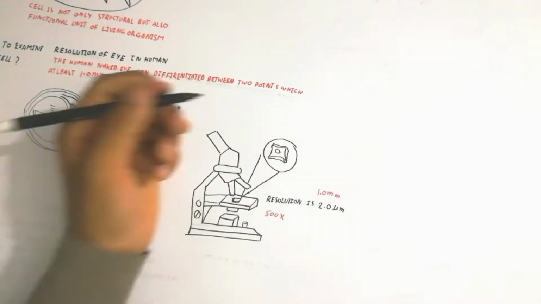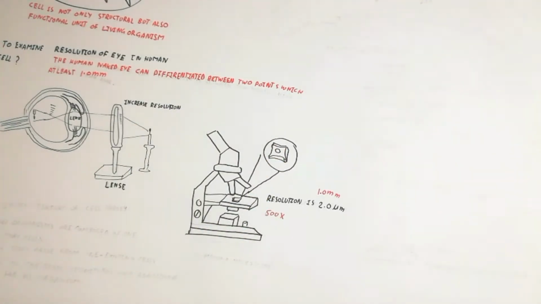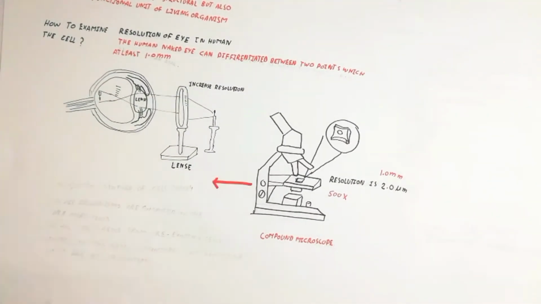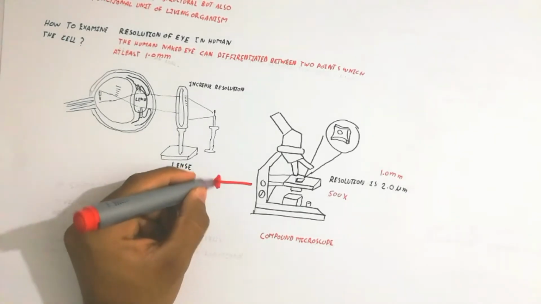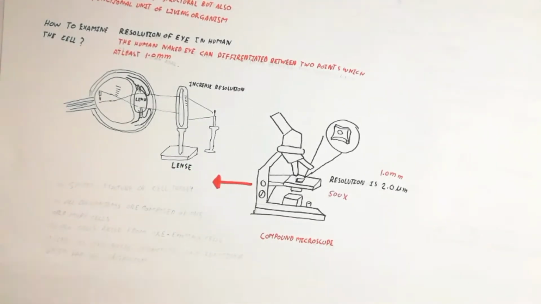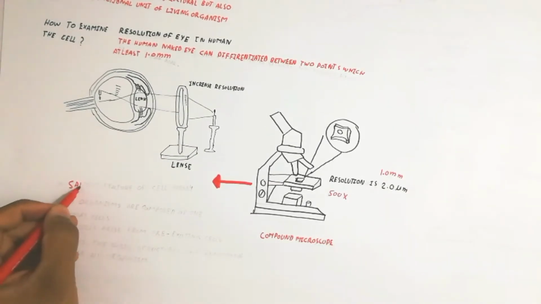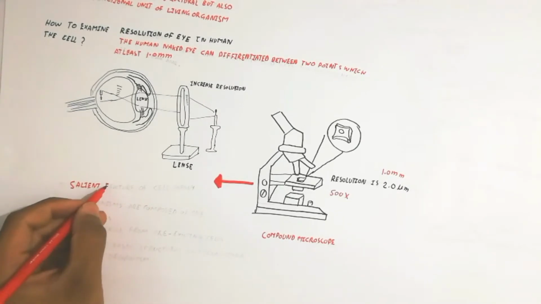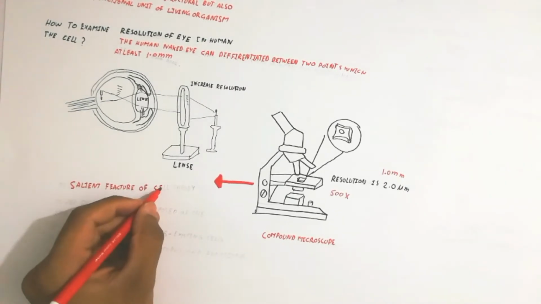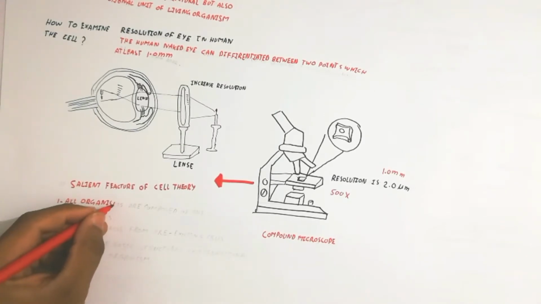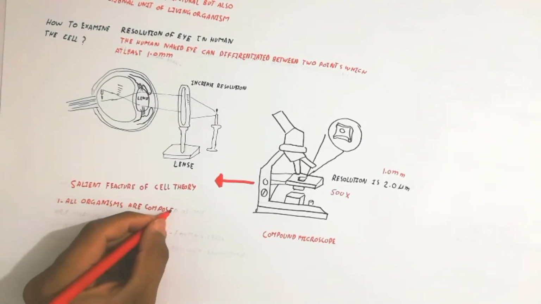Very small things which are impossible to watch with the eye due to the lack of resolution, the microscope can analyze and watch due to the magnification of the lens. The human eye can watch things at 1.0 millimeter, but the possible resolution is 2.0 micrometer.